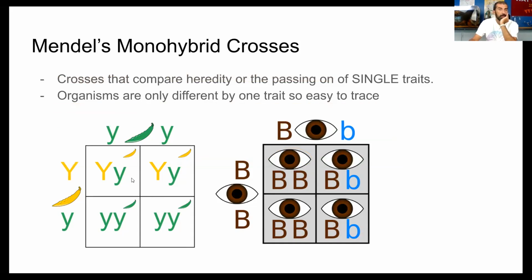Here in this situation, you know, you've got this big Y and little y. Big Y obviously means it has a yellow pod. So in this current offspring, like if I was just going to look at these two, I would say, well, yellow must be the dominant trait. And this offspring here has a combination of a dominant allele and a recessive allele. But that dominant allele hides the recessive allele, and you only end up seeing the dominant trait, which is having a yellow pod. Same thing happens with this offspring.